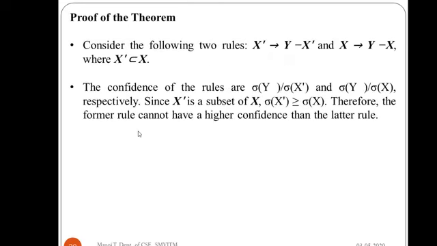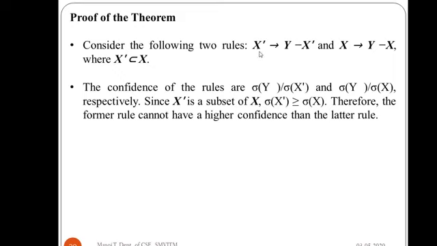There is a brief proof given for this particular theorem. Let us consider the following rules: X prime implying Y minus X prime and X implying Y minus X, where X prime is a subset of X. The confidence of the rules is as follows: sigma of Y divided by sigma of X prime. Why has it become sigma of Y?